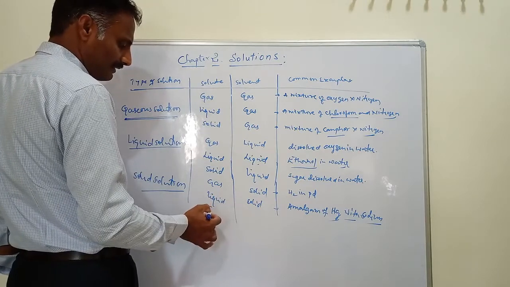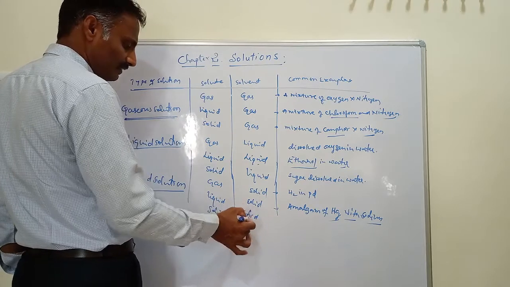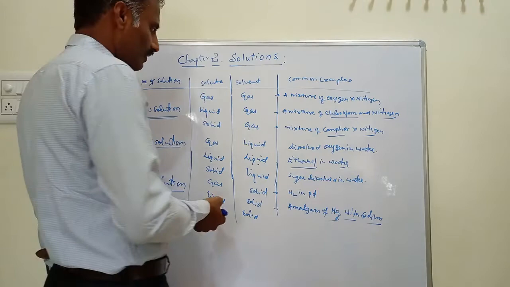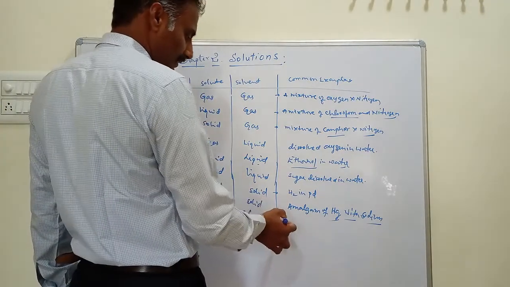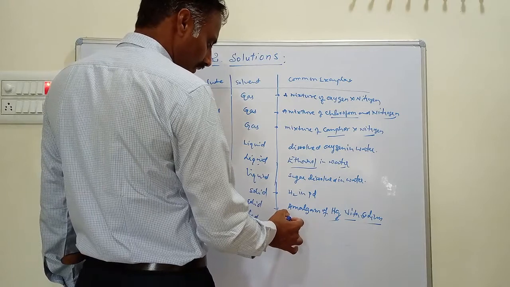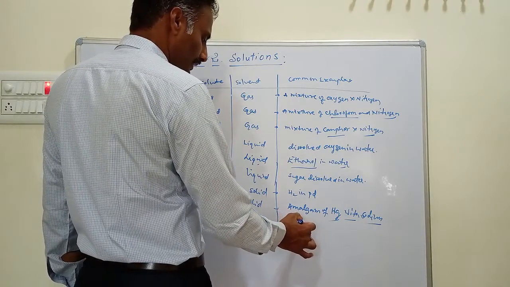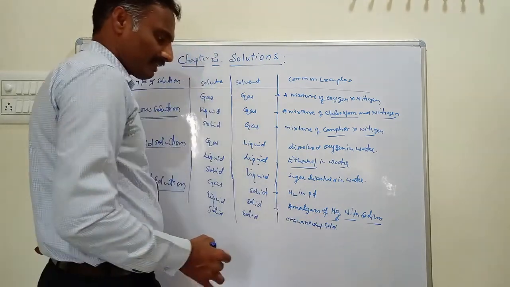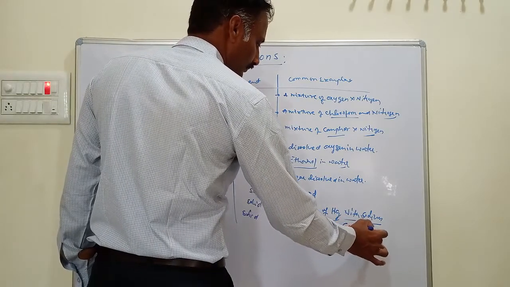Similarly, the last one is called solid solutions. In solid solutions, both are solids. The solute is solid, the solvent is solid. An example of this is ornamental gold. Ornamental gold is a mixture of copper and gold.